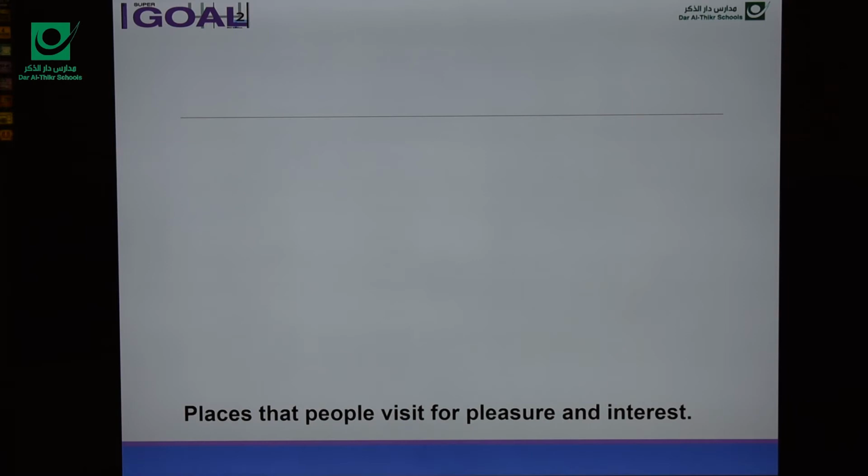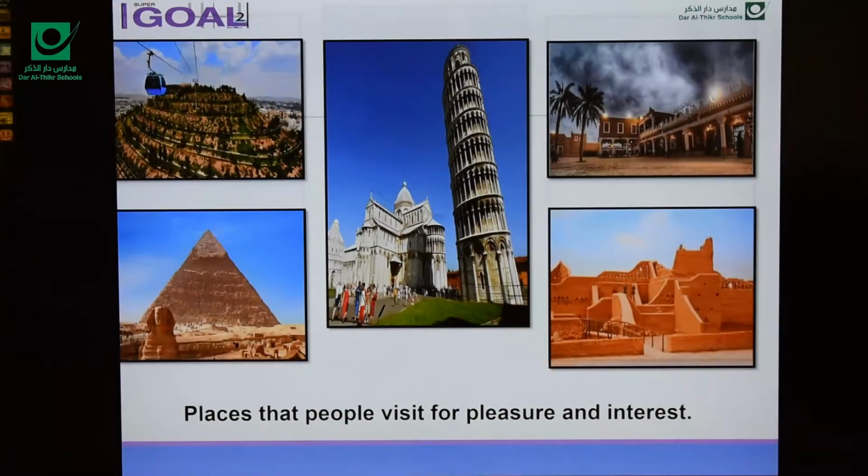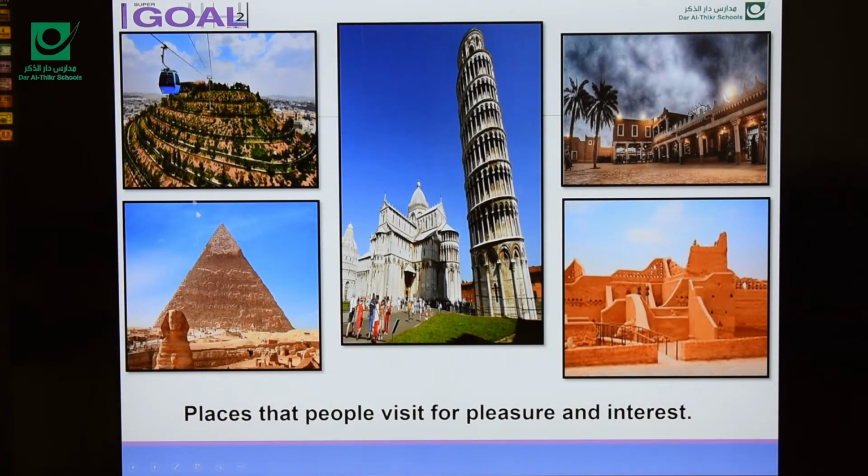Places that people visit for pleasure and interest and fun. Places that people visit for pleasure and interest, especially when they are on holiday. As you can see here, we have Abha, we have the pyramids in Egypt, and so on. Here we have a castle. These places are called what? Exactly, they are called attractions. So attractions are places that people visit for pleasure and interest, especially when they are on holiday.